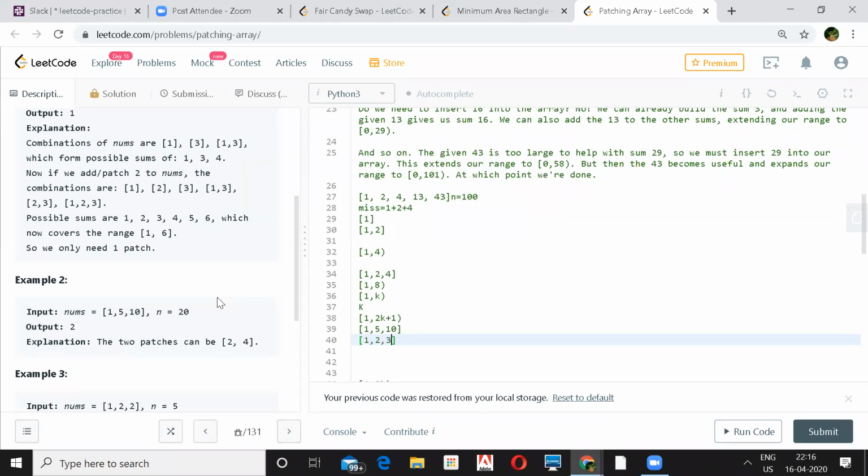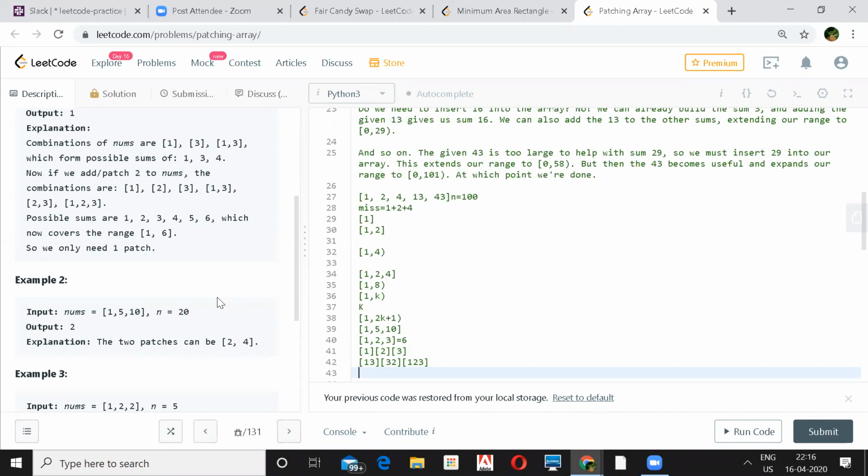Let's say we have already generated this. So this gives me up to 6, right? I have 1, 2, 3. So how do I create 1 here? Just by using 1. How do I create 2? Just by using 2. Then if I want to create 3, then 3 or 1, 2. 4 is 1, 3. 5 is 3, 2. And 6 is 1, 2, 3. So I have this knowledge built already with the set 1, 2, 3. Now I cannot create anything further than 6.